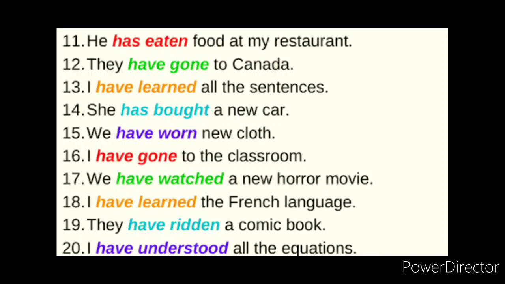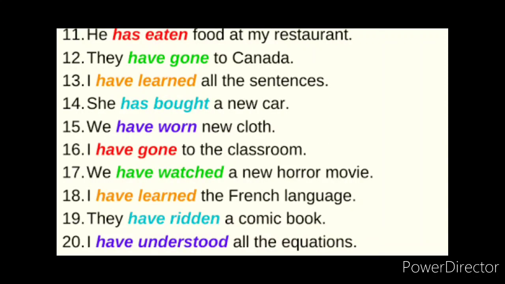Then look at the next sentence here. I have gone to the classroom. We have owned new clothes. We have watched a new horror movie. I have learned the French language. I have understood all the equations. So these are the sentences for present perfect tense, children. I think now you would have understood what is meant by present perfect tense, and you have come across so many sentences also here.